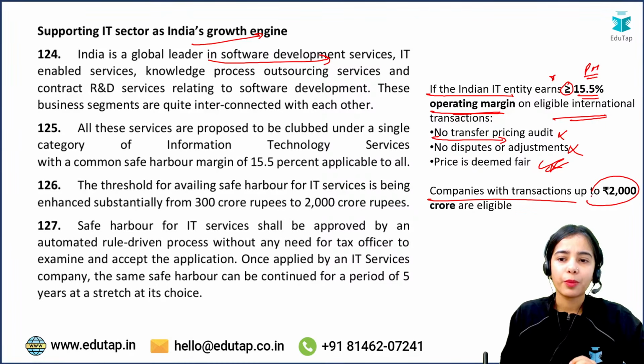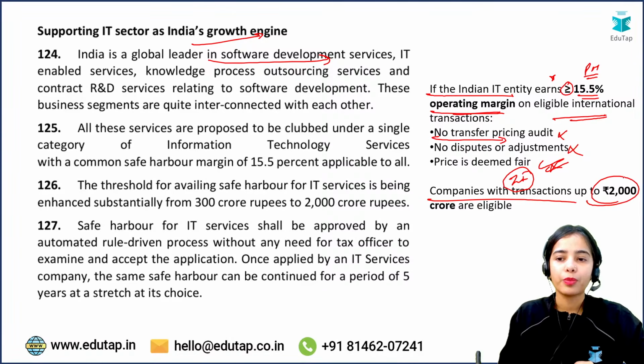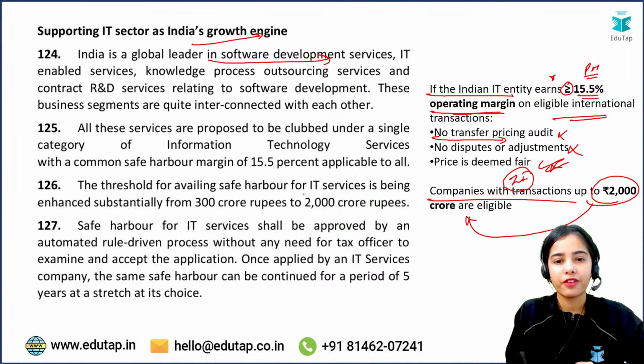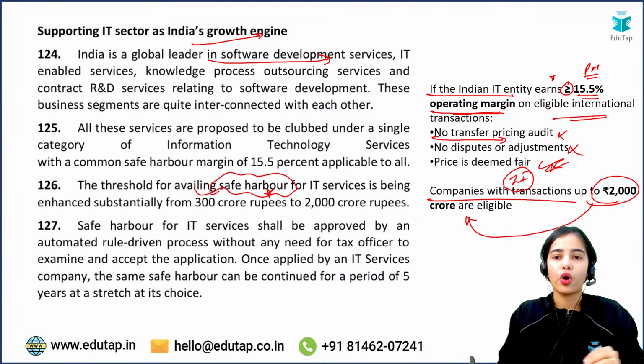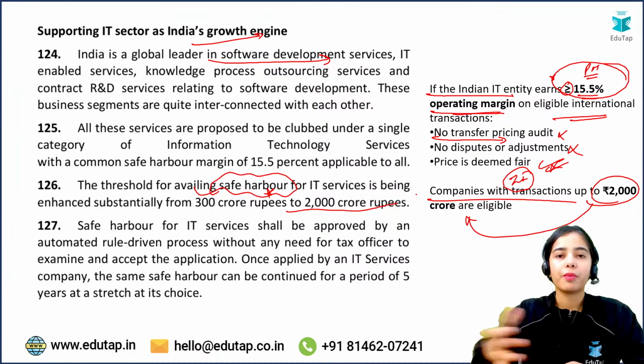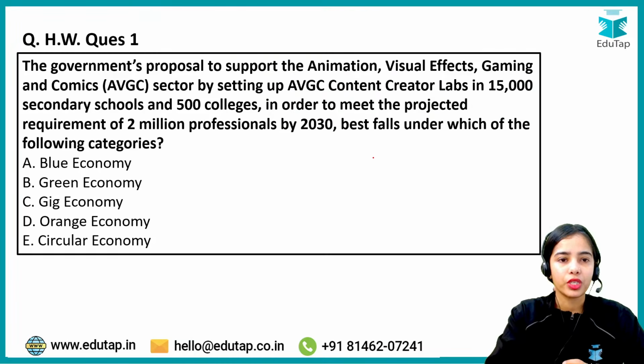Companies with international transactions up to 2000 crore rupees can have this safe harbor margin. Okay, so this is the idea.